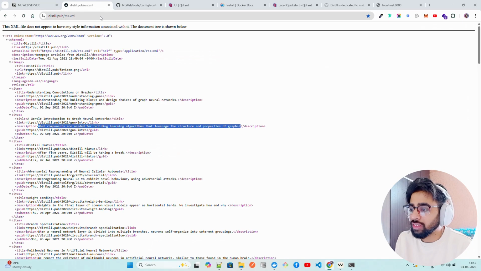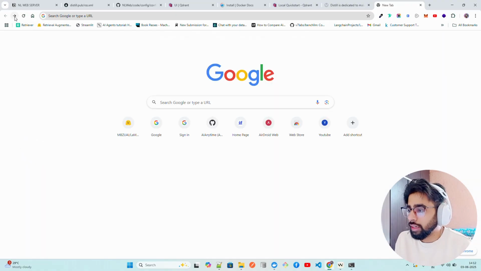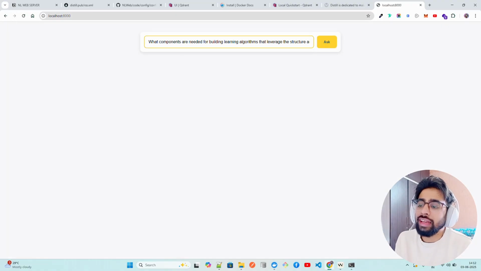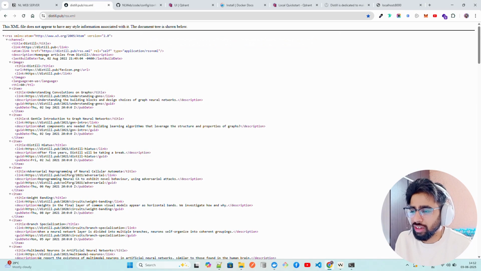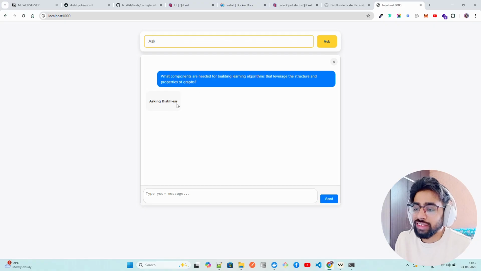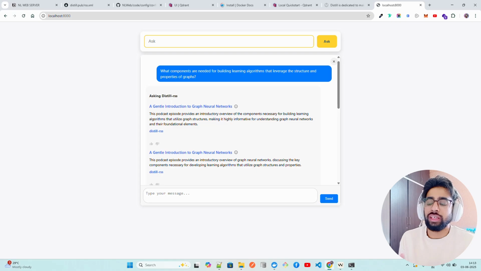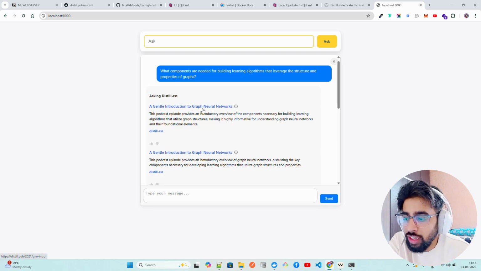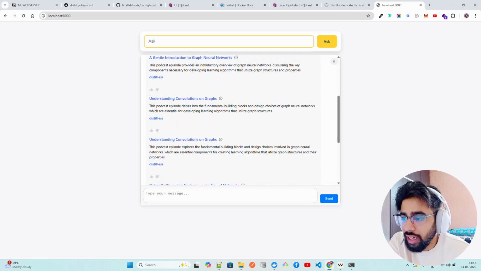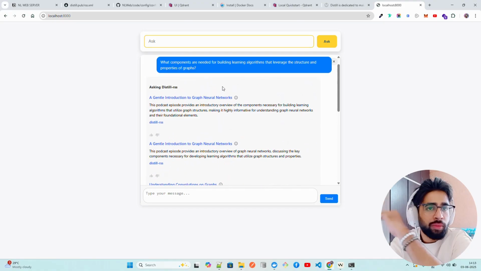And you can use it anywhere you want. But here, let's come back and copy this particular question, and let's say I want to ask it over here. What components are needed for building learning algorithms that leverage the structure and properties of graphs? When I click on ask, you can see it says asking distill RSS, because distill RSS is the collection that we have for our embeddings now, right? You can see it says a general introduction to graph neural networks, understanding convolutions on graphs, naturally occurring. I think why it's coming repetitive is because one is from XML, one is from the collection.